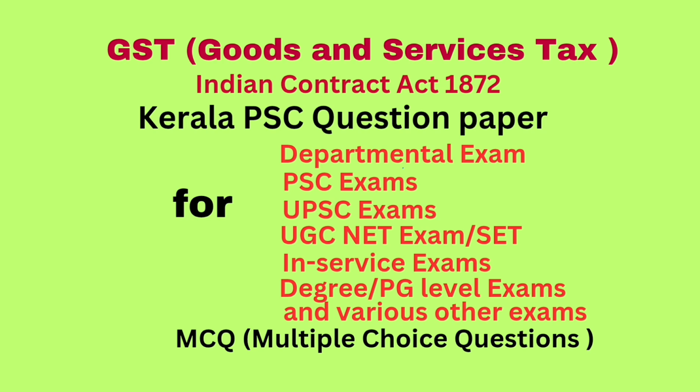Question number 22. Interest for delayed payment of GST is limited to dash. Answer: 18%. Question number 23. Return for tax deducted at source is given in form dash. Answer: GSTR 7. Question number 24. Form GSTR 1 is used for furnishing details of dash. Answer: outward supplies.